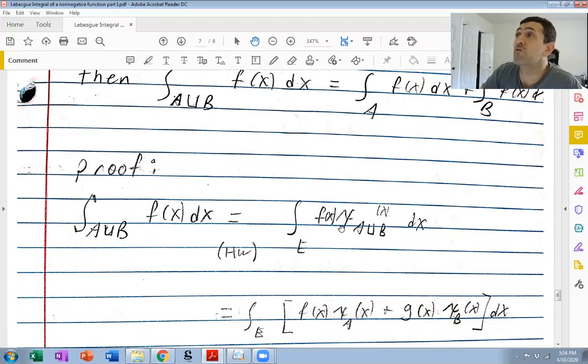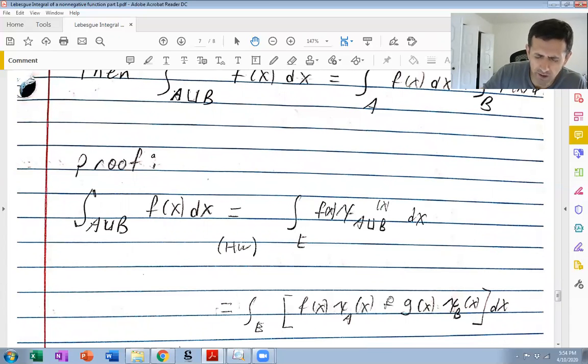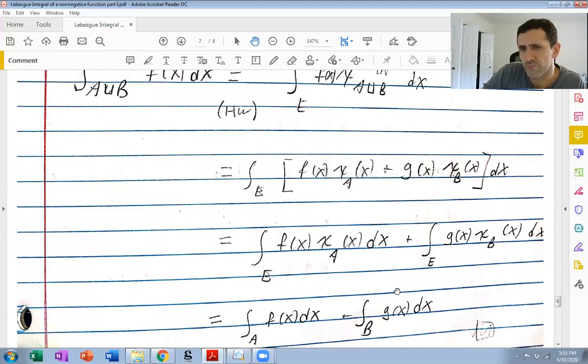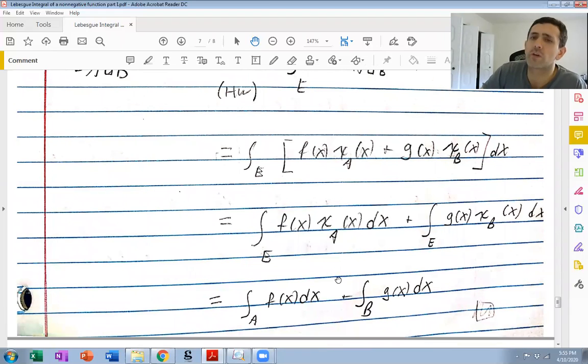Actually, problem 4 in exam 2 implies that the characteristic function of A union B, when A and B are disjoint, is just the sum of the characteristic functions. Because there, the characteristic function of A times the characteristic function of B is always 0. You're never going to have an x in both A and B, so at least one of them is going to be 0. Again, we're assuming A is disjoint from B. Then we use the homework one more time. Sorry, not yet. We use linearity and then do the homework one more time.